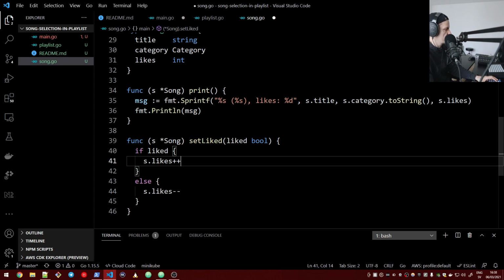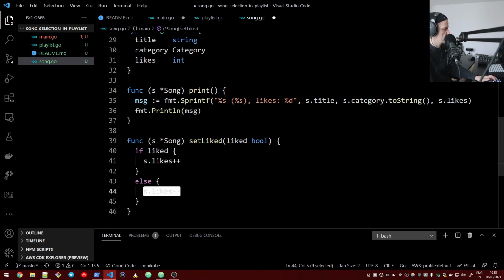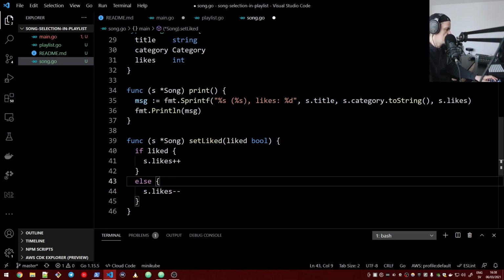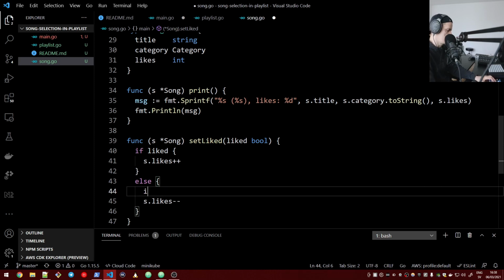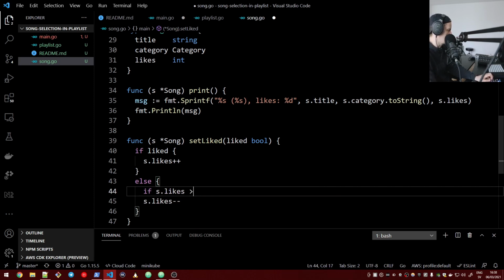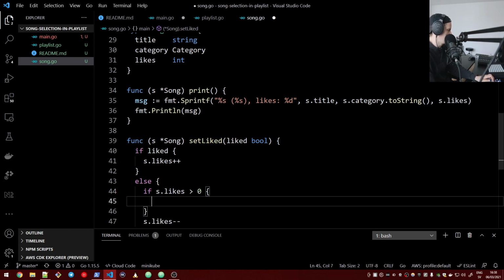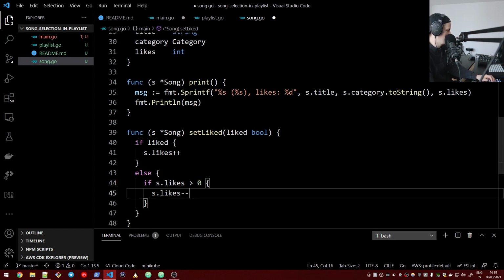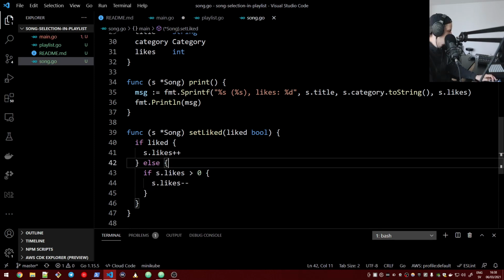Yeah, we should also prevent this, because with this, likes can go below 0 and it makes no sense. So we should just prevent that. So else, in case the s.likes is above 0, only then decrease it.